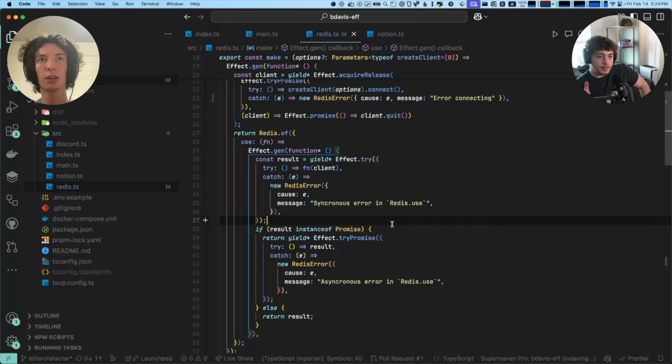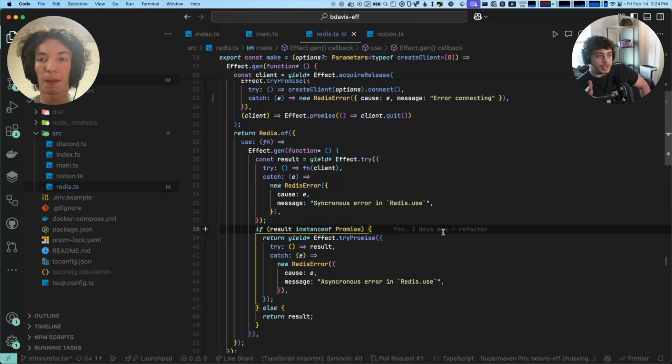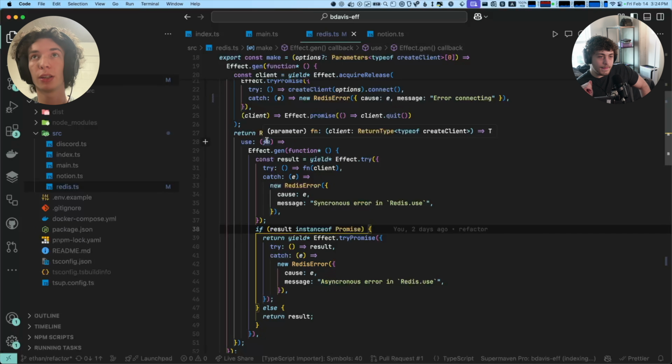Yeah. And then here is what the use function actually looks like. So it's kind of big. This was the most confusing piece when I read through this code base by far. Yeah, so if you remember, this function takes the client and the consumer uses the client somehow. Yes. So first we have to get the result of running that function.